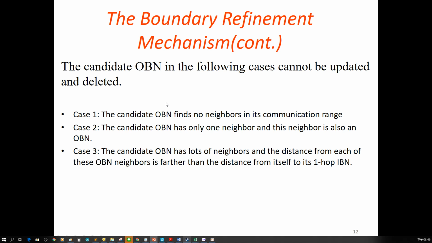Case 1. The candidate OBN finds no neighbors in its communication range. Case 2. The candidate OBN has only one neighbor and this neighbor is also an OBN. Case 3. The candidate OBN has lots of neighbors and the distance from each neighbor is farther than the distance from itself to its one-hop neighbors.